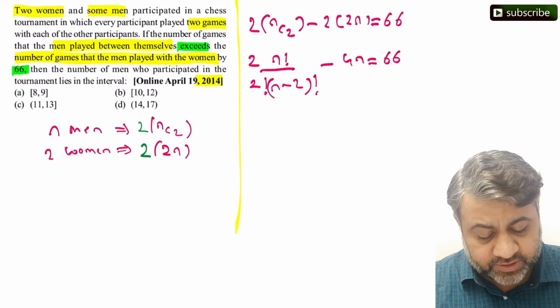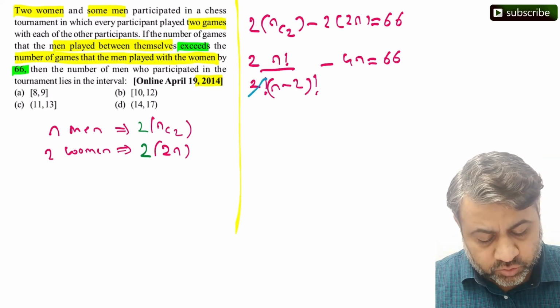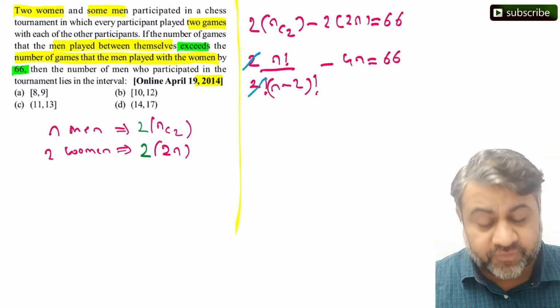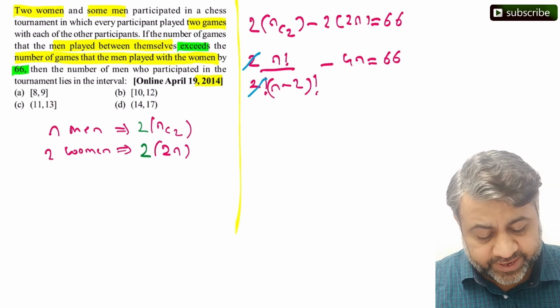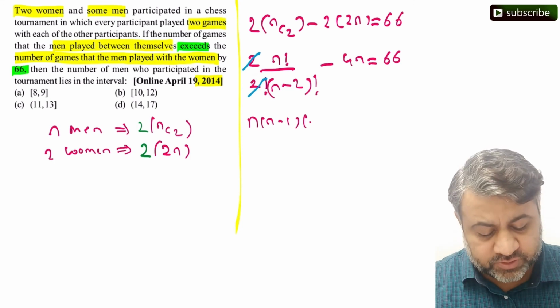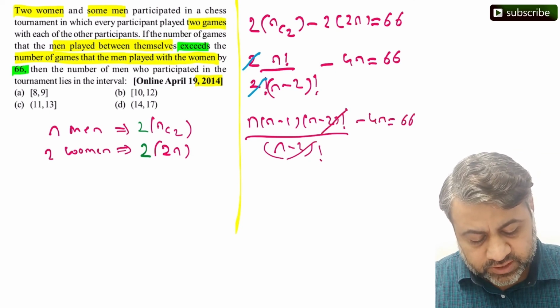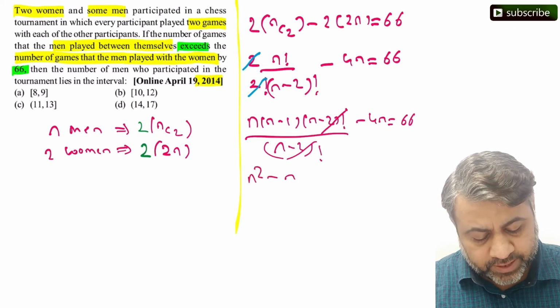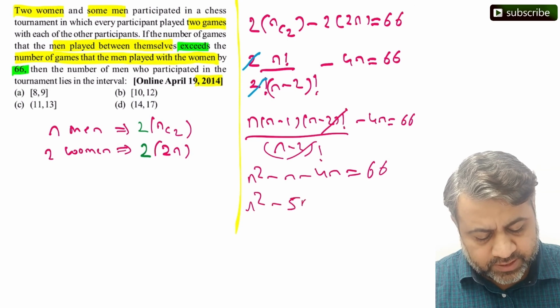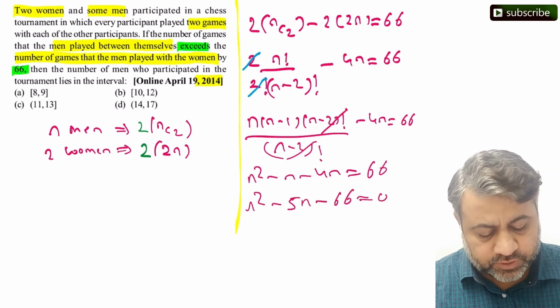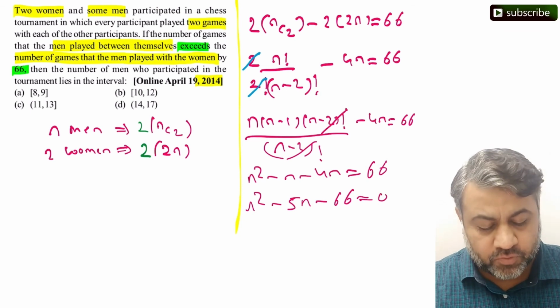थोड़ा और simplify कर देते. 2 factorial is 2, so this is getting cancelled. n factorial upon n minus 2 factorial. Can I write n factorial के बदले n times n minus 1 times n minus 2 factorial, n minus 2 factorial cancel हो जाएगा. ठीक है. So when this is getting cancelled, we can very easily get an equation, right? So we get n square minus n minus 4n is 66. This is n square minus 5n minus 66 equal to 0. Quadratic equation form हो गया वहाँ पर.